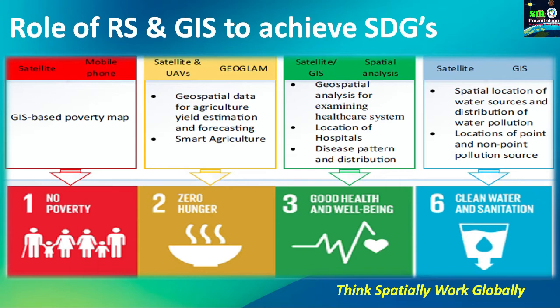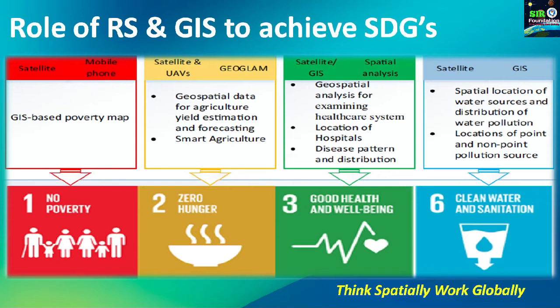Here the second SDG you can see is zero hunger. We can achieve this particular SDG by having satellite and UAV data, like geospatial data, for agriculture yield estimation and forecasting. We can estimate agricultural yield, and we can use different forecasting data to make better agriculture decisions.